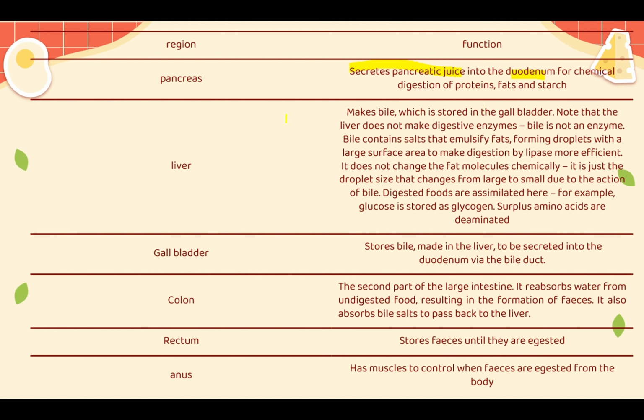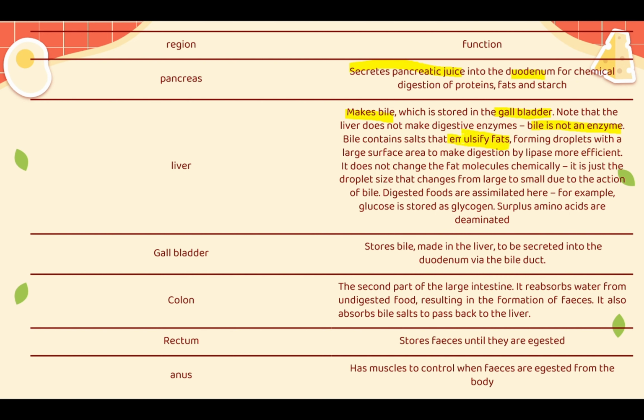Now going to your liver, as we said, the liver has a lot of functions. It makes something known as bile, which is stored in your gallbladder. Note that the liver does not make digestive enzymes, it only makes bile, and bile is not an enzyme. This is an important point. Bile contains salts that emulsify fat.